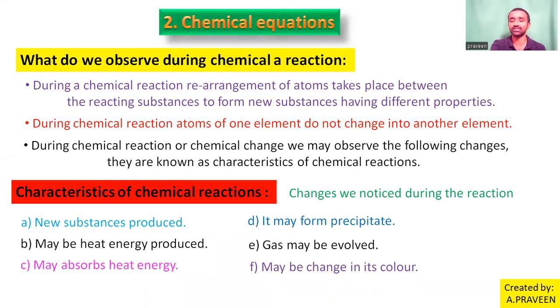One more is the physical state, not only the color. It's a physical change, mainly solid into liquid, liquid into gas, like that, right? Liquids converted into solid, that we named precipitate. So these are the characteristics of chemical reactions, right?